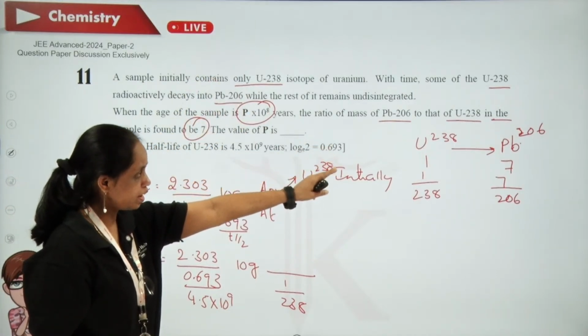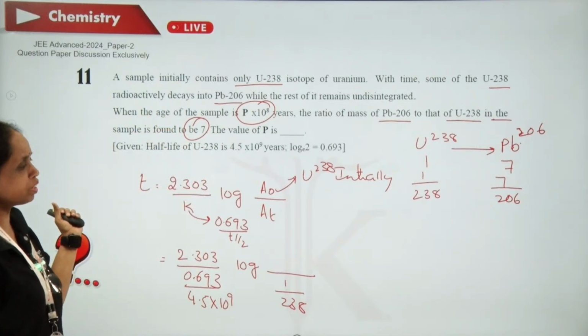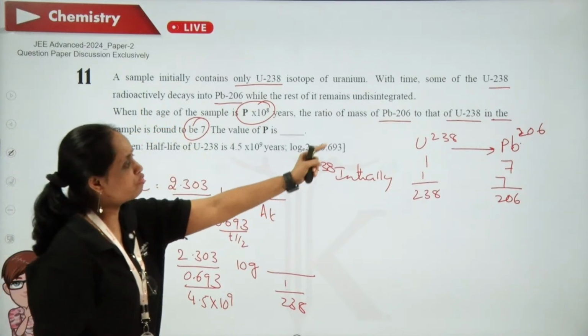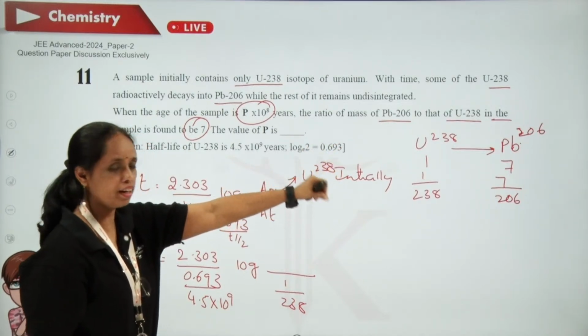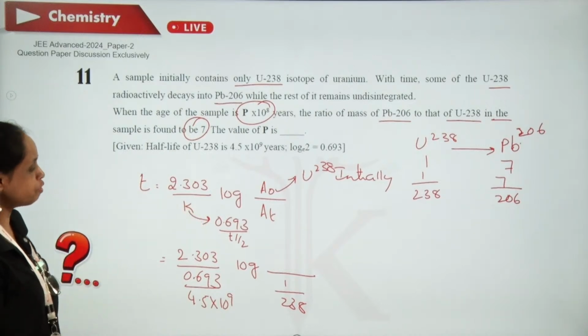So I can say that the initial number of moles of uranium is the sum of the number of moles of uranium and lead at that instance of time.